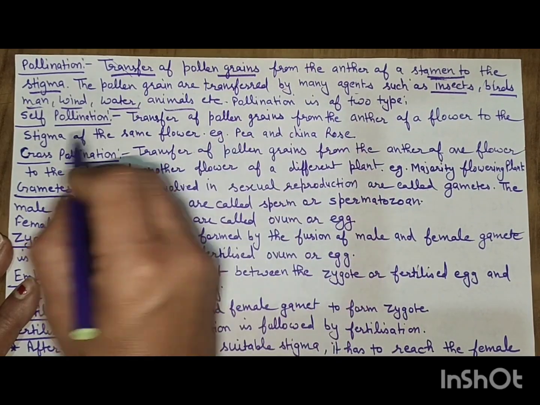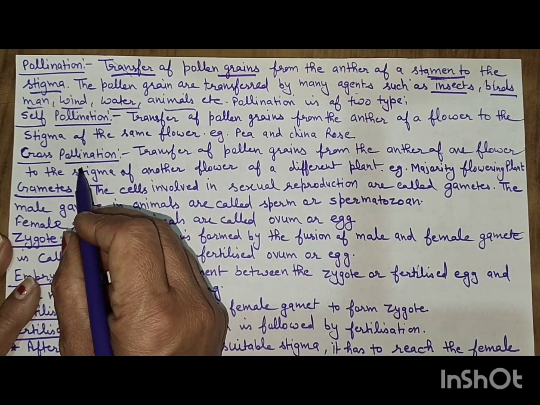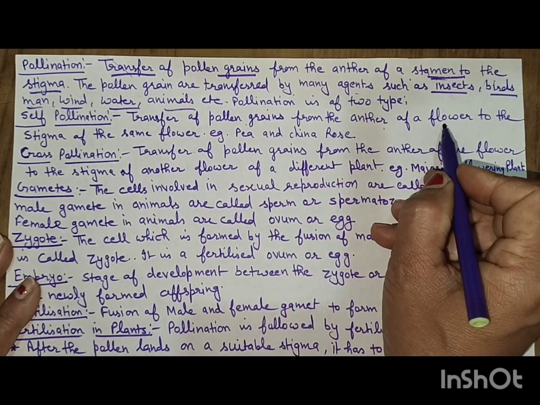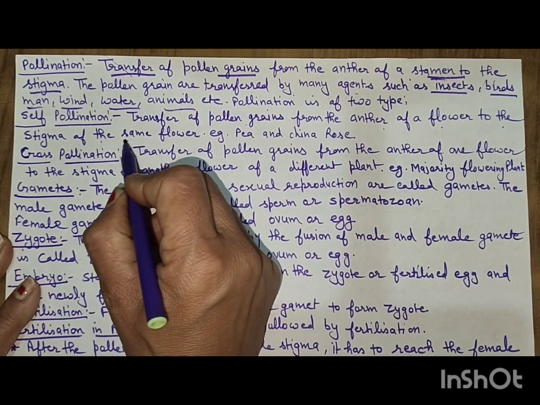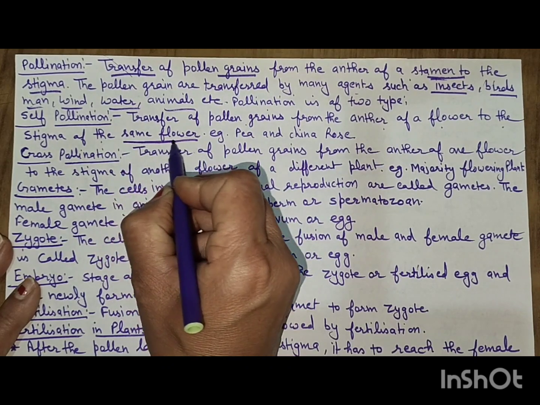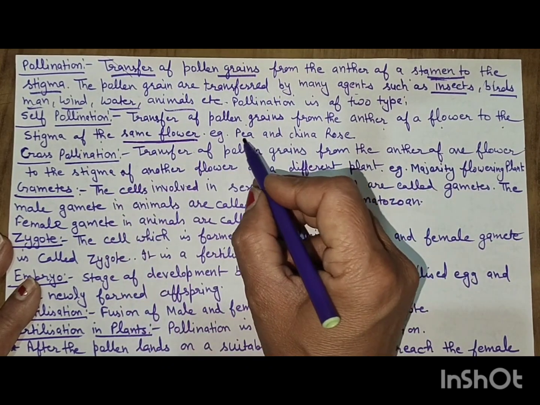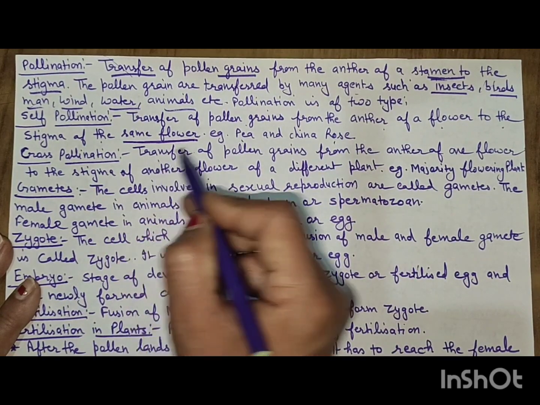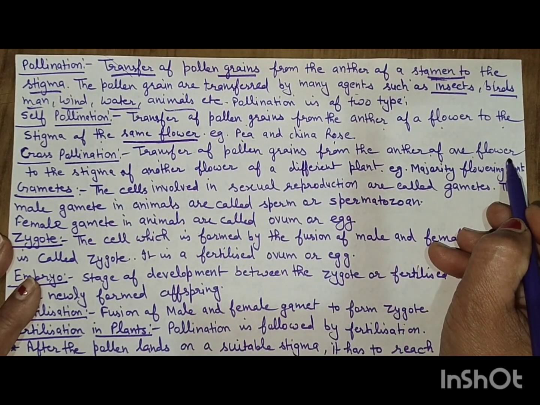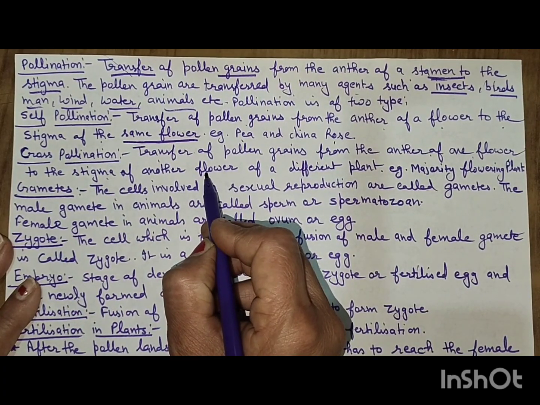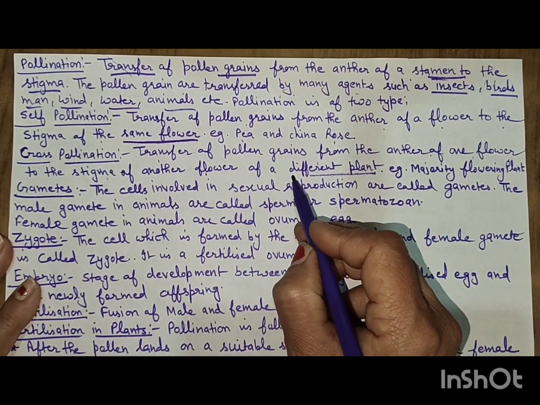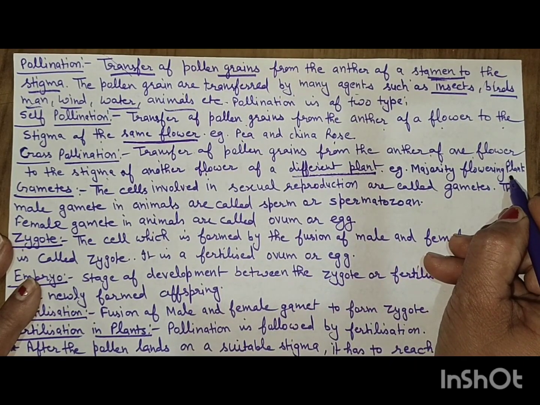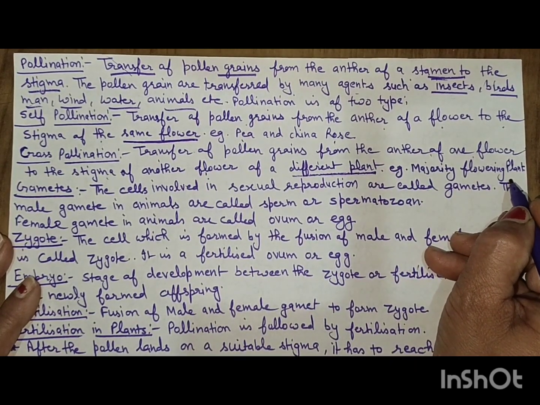Pollination is of two types: self-pollination and cross-pollination. Self-pollination: transfer of the pollen grain from the anther of a flower to the stigma of the same flower. It takes place in the same flower. Example is China rose. Cross-pollination: transfer of the pollen grain from the anther of one flower to the stigma of another flower of a different plant. The majority of flowering plants show cross-pollination.